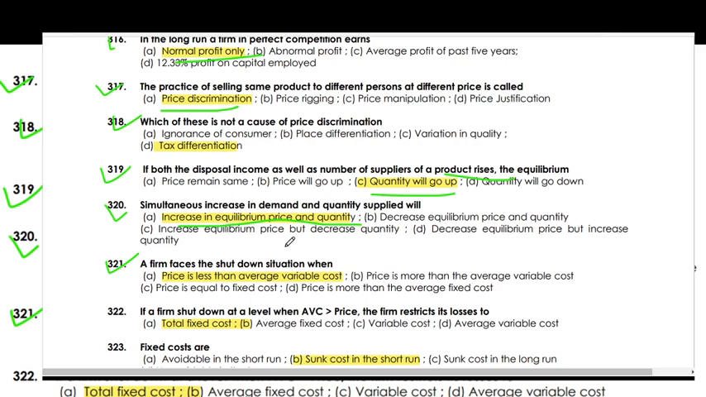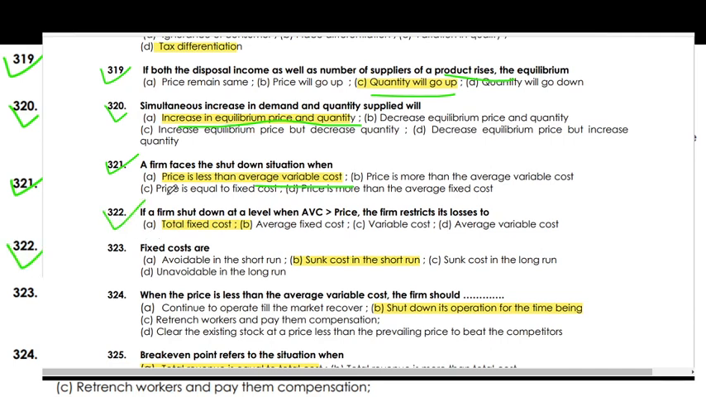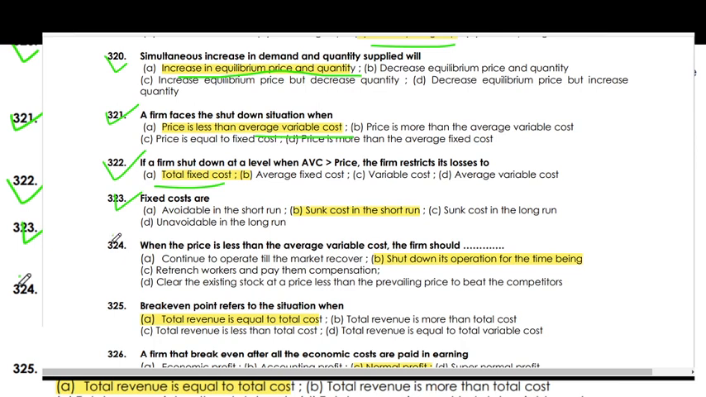A firm faces a shutdown situation when the price is less than the average variable cost. If a firm shuts down at a level where average variable cost is greater than price, the firm restricts its loss to the total fixed cost. Fixed costs are sunk costs in the short run. When the price is less than the average variable cost, the firm should shut down its operation for the time being.